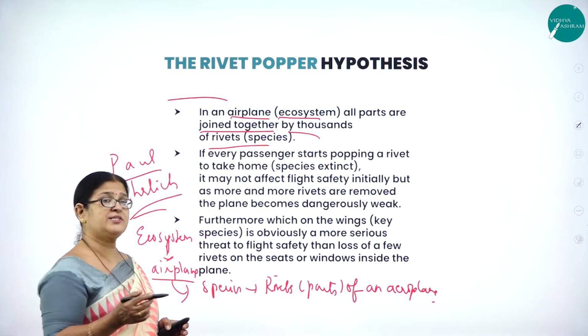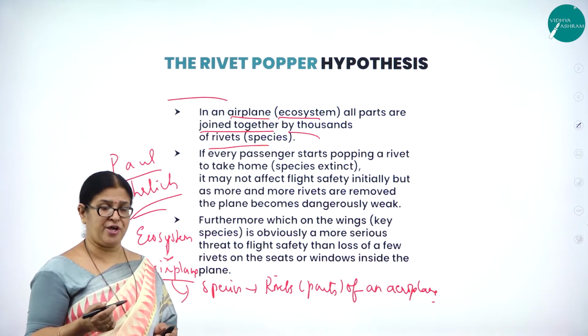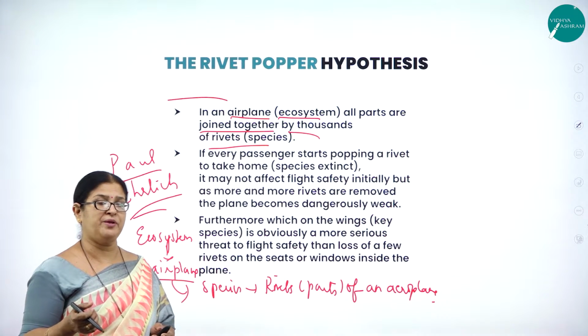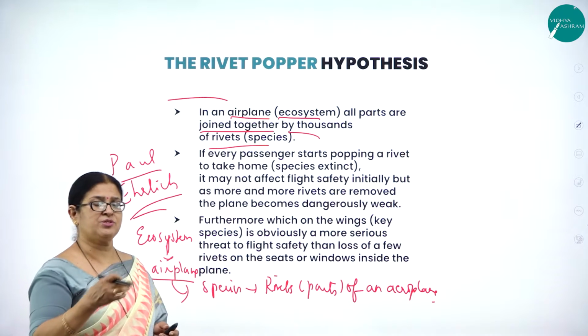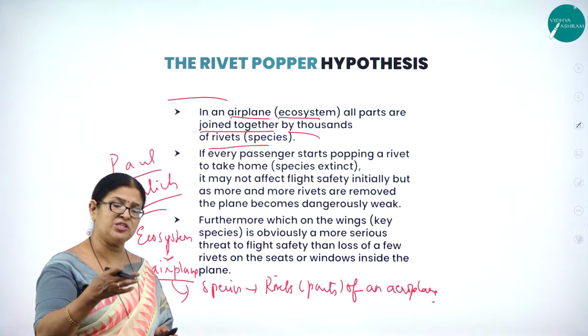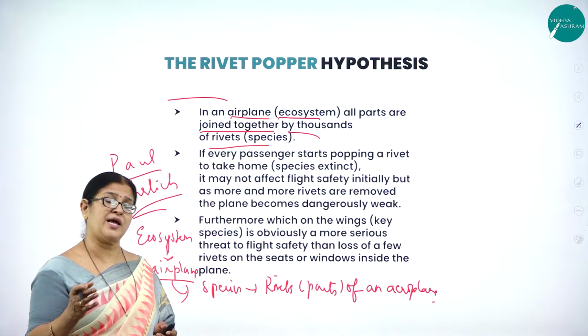If, for example, a traveler is traveling in an aeroplane, and he starts picking up the parts of the aeroplane one by one, maybe the seat, and so on. In a similar way, in an ecosystem, if species are removed one by one, much ecological imbalance will not happen at first.